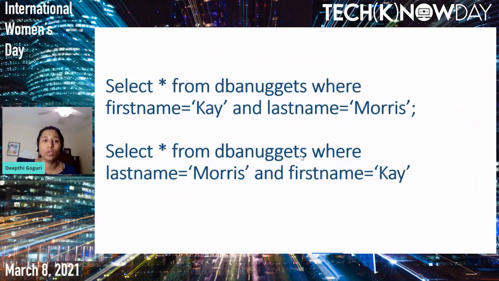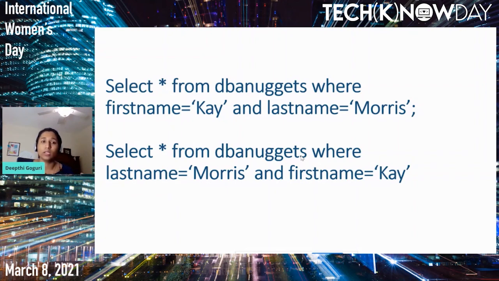Now let's do a very simple select statement. Select star from DBA nuggets where first name is K and last name is Morris. The other select statement is the same but in reverse order: select star from DBA nuggets where last name is Morris and first name is K. When you observe these two statements, they are exactly the same.